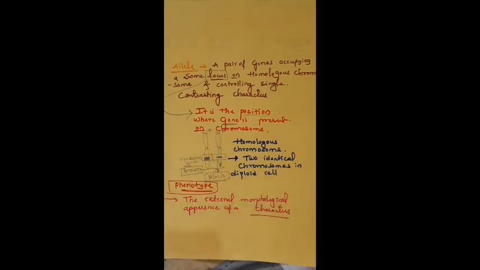Okay, the external morphology of a character is known as the phenotype.